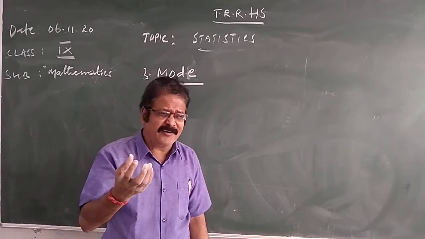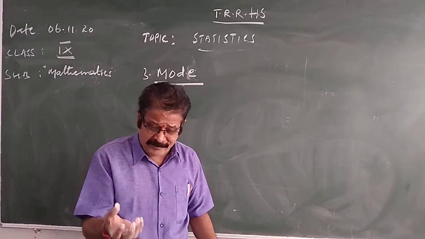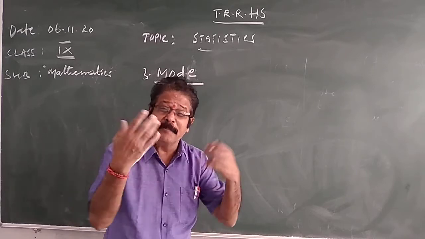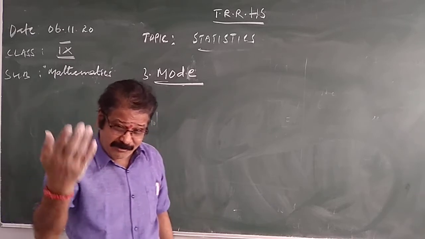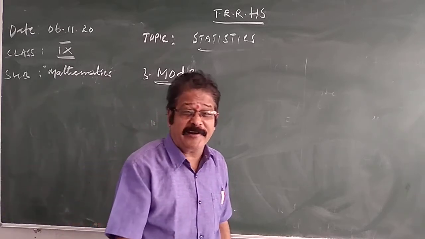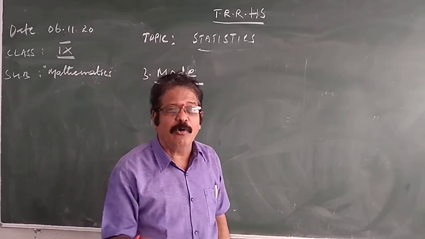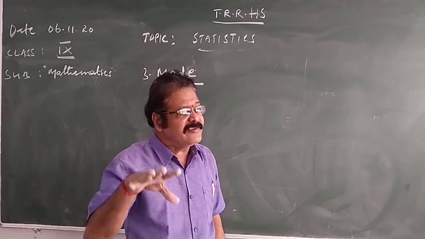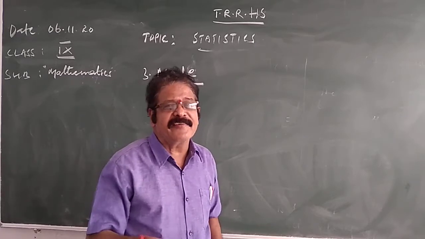What does it mean that an observation occurs more frequently? It means the value which repeats many times. The repeating value, the observation which repeats so many times, is called mode. So mathematically, how can you define the mode?